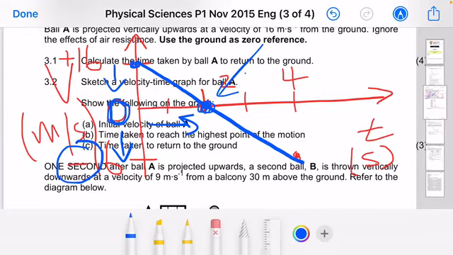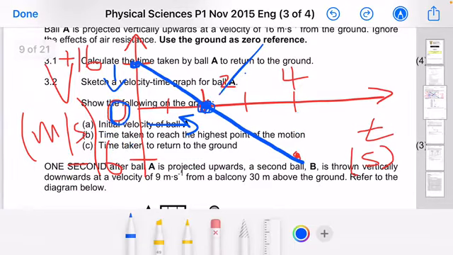In the opposite direction. So it continues to increase until it takes another 2 seconds to hit the ground, which means it's going to hit the ground at that same velocity.